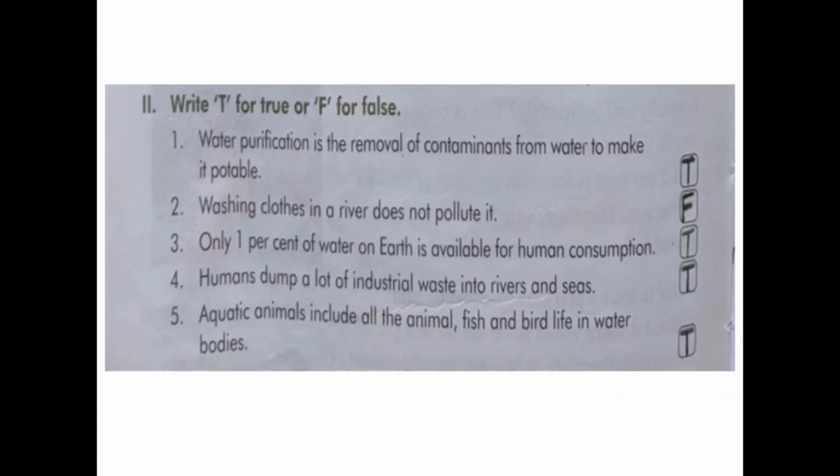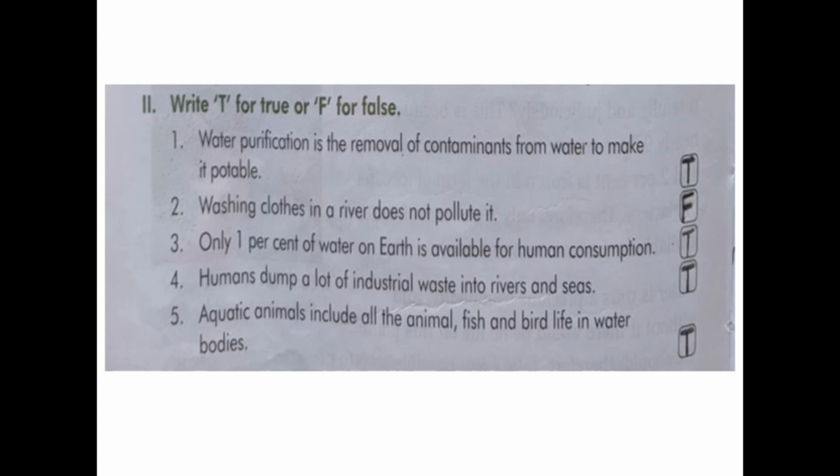Next exercise is write T for true or F for false. Number 1. Water purification is the removal of contaminants from water to make it potable. That is true. Number 2. Washing clothes in a river does not pollute it. That is false. Number 3.